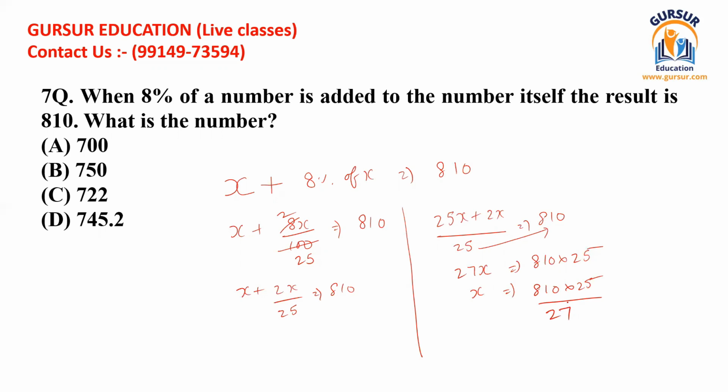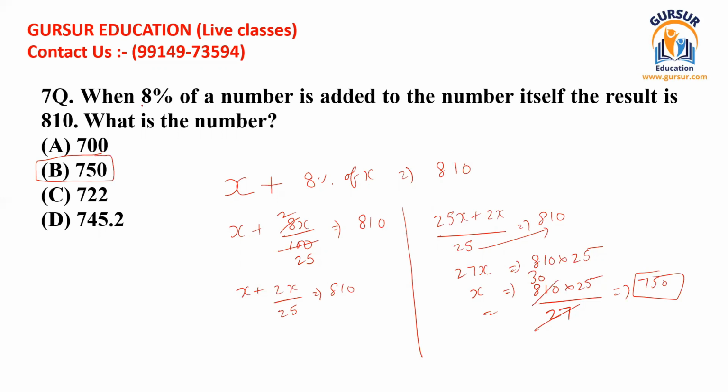You can see that the 81 can be reduced with the table of 27, and if we reduce that, we get the value of 30, and when 30 is multiplied by 25, we get the value of 750, and 750 is the original number that we have assumed at the starting of this question. So 750 has been given in option B, so we shall select it as our possible answer.